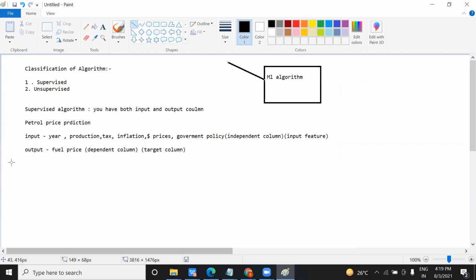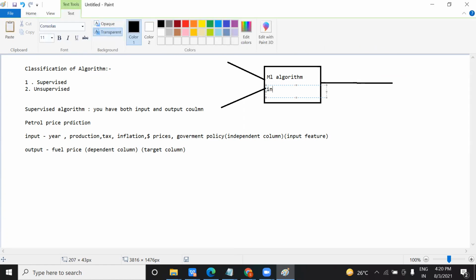You need to pass both your input and output so that the algorithm will do the mapping. Mapping in the sense that, based on your data set, it will learn, and based on that it will do the prediction. Here we need to do the training. Training means my algorithm will train on this data set, and in future, if I want to predict the fuel price based on certain values, it should predict the output. So this is called a supervised algorithm. In supervised learning, we need to pass both input and output labels.